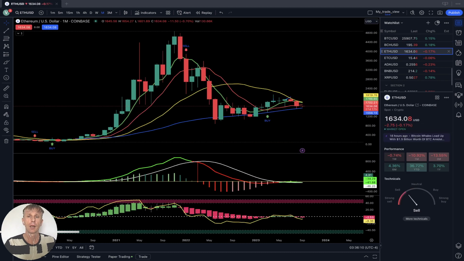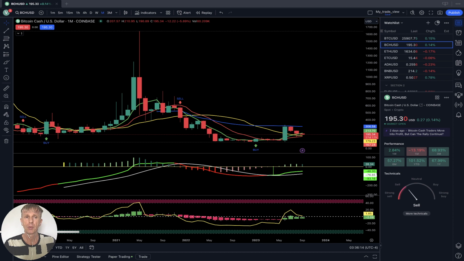I'm sorry, let's go back and talk about performance. Weekly performance for Bitcoin Cash plus 3%. Monthly performance minus 13%. And year to date is still 101.5% bullish. Bitcoin Cash, very positive, very strong still.